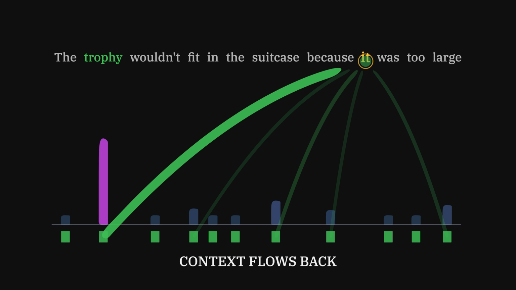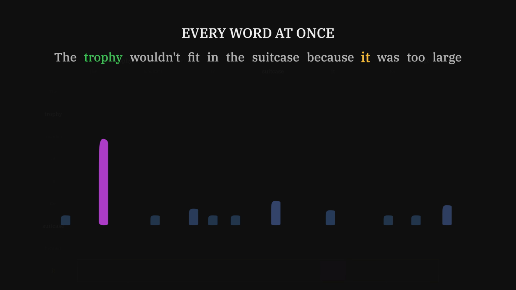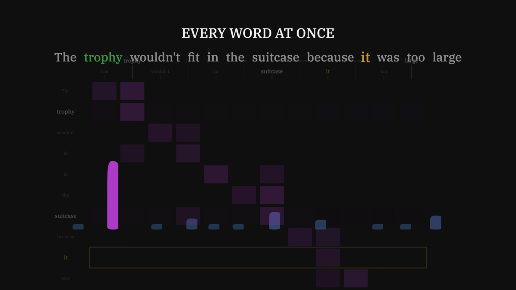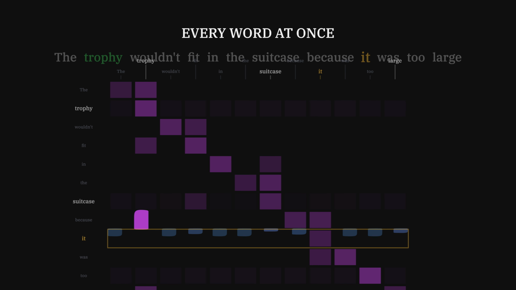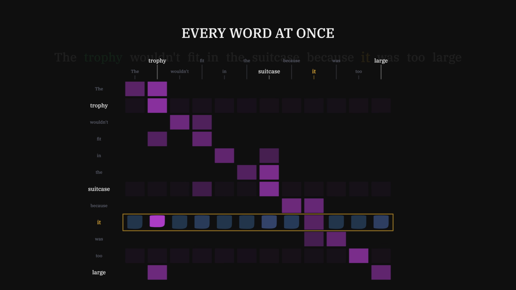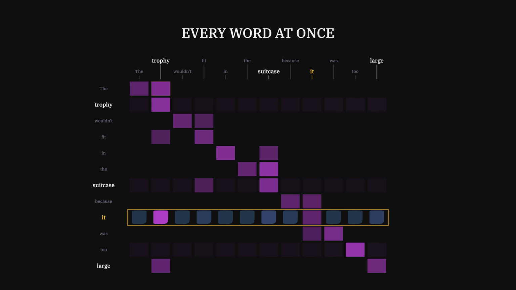Now let every word do that at the same time. 12 words, each asking, each answering. Every question meets every answer, and the sentence becomes a single grid. However far apart two words fall, they are now one step apart.